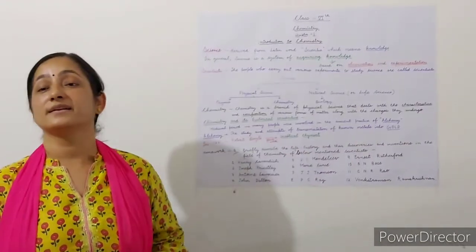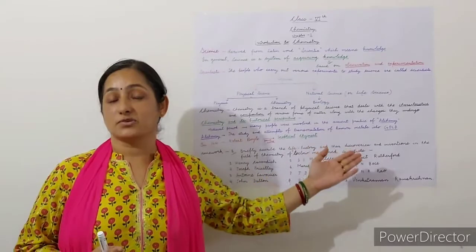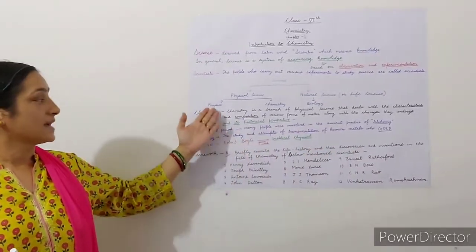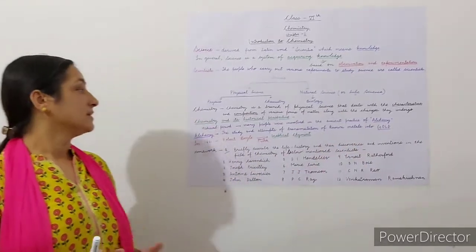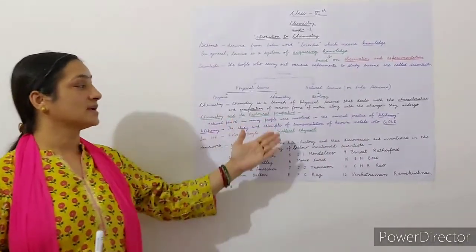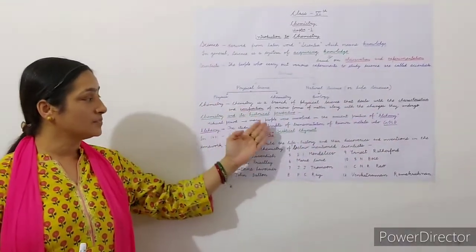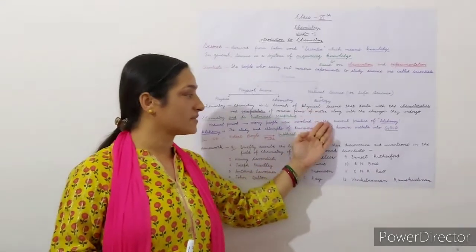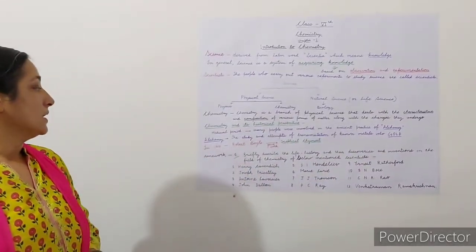Science is divided into two parts, physical science and natural science. Physical science has physics and chemistry, and natural science has biology. The definition of chemistry is that it is a branch of physical science that deals with the characteristics and composition of various forms of matter along with the changes they undergo.